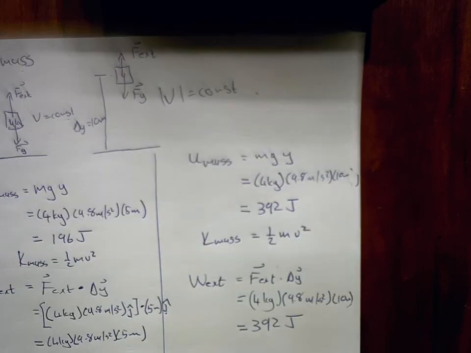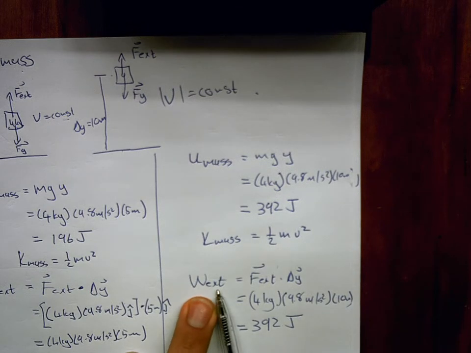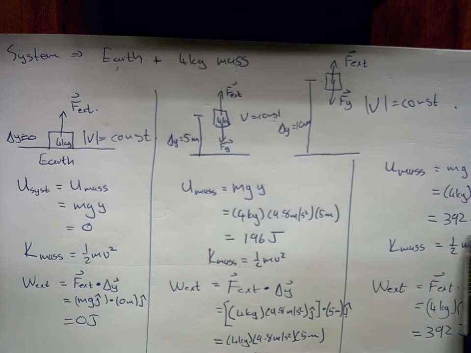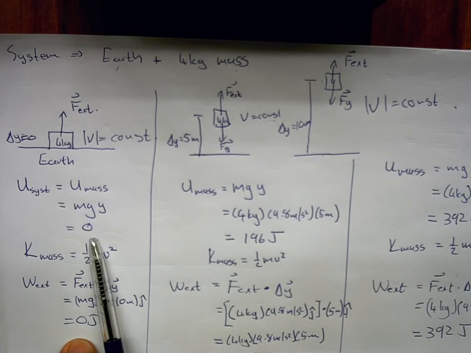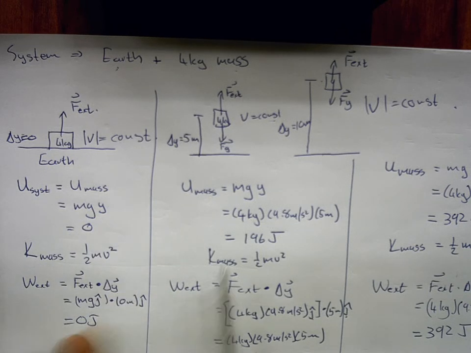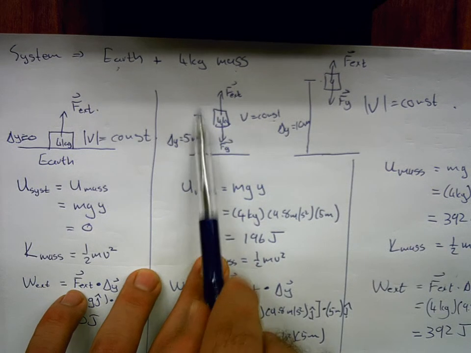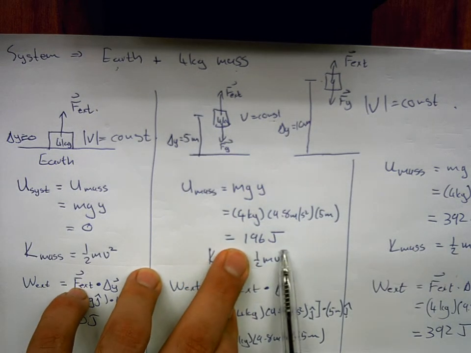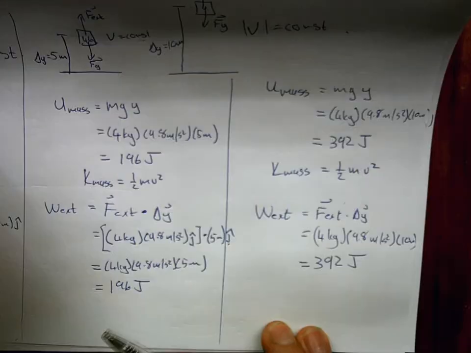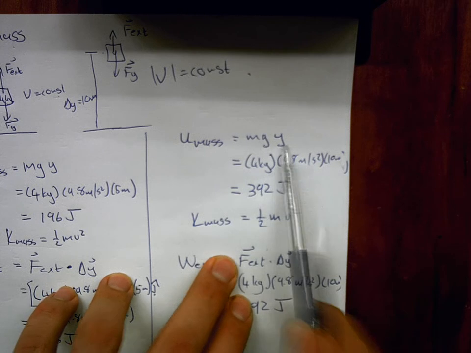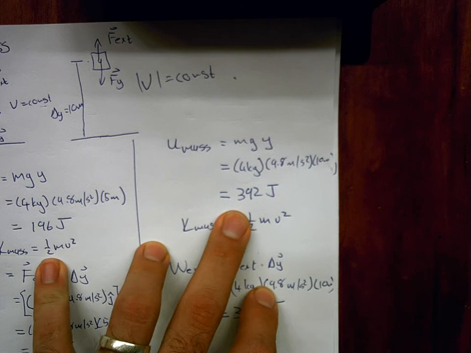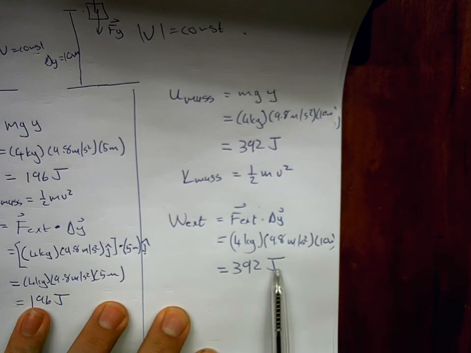So we see that the work done by the external force matches at every point the increase in potential energy. So here we had no change in potential energy, or the potential energy of this mass at this point was 0. 0 work was done. In displacing this mass by 5 meters, the potential energy increased to 196 joules, which is just equals to the amount of work done by the external force. Here we've got that the potential energy of the mass was increased by 392 joules by being displaced 10 meters, and again we find that's equals to the work done by the external force.